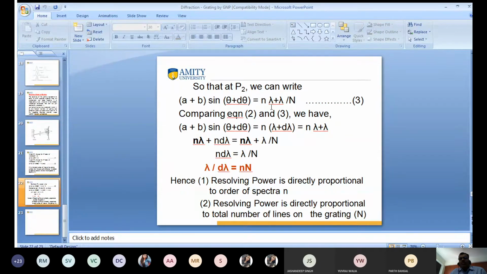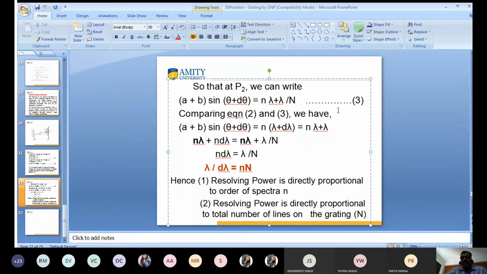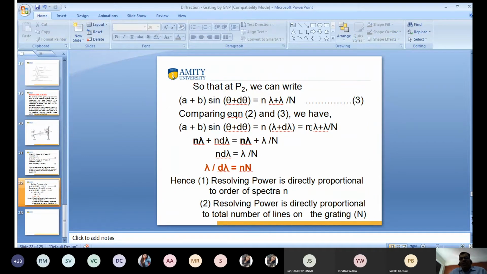This is n lambda, this is a mistake. This is n lambda by n. This is a mistake. Okay, so n lambda cancels out. What do I want to calculate? I want to calculate the resolving power, and I already told you that resolving power is equal to lambda by d lambda. So n lambda cancels out.